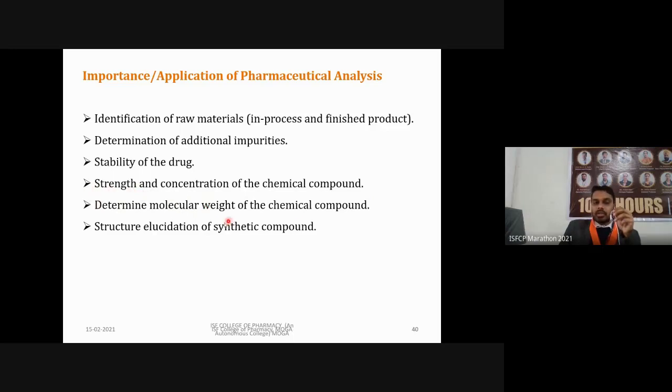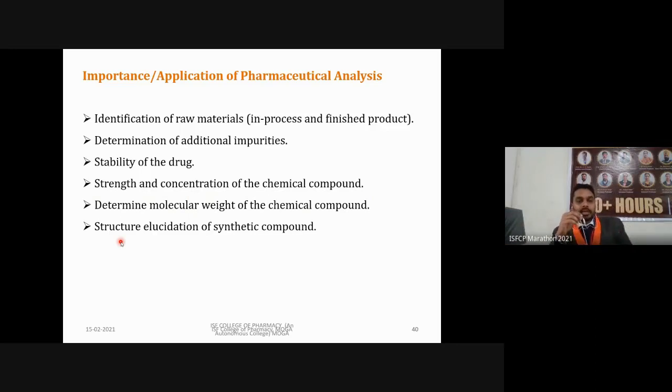Similarly, structural elucidation using UV, IR, then NMR and mass. These are techniques with which we are going to identify different kinds of atoms present, as I have given in the example. From mass we can determine its molecular weight. Then from that we can calculate how much carbon and hydrogen is present.